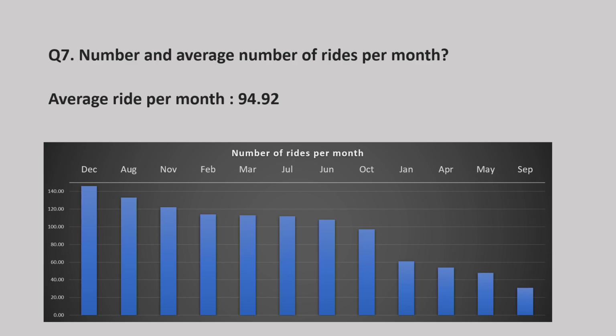Question number 7 said: what are the number and average of rides per month? For that we can see this bar chart, which represents the number of rides taken for each month throughout the year. We can observe that the most rides were taken in December, where the number of rides stood at almost 150, and the lowest number of rides were taken in September, where the number stood around 32. The average rides per month were 92.92, which we can also say is 95 rides per month.